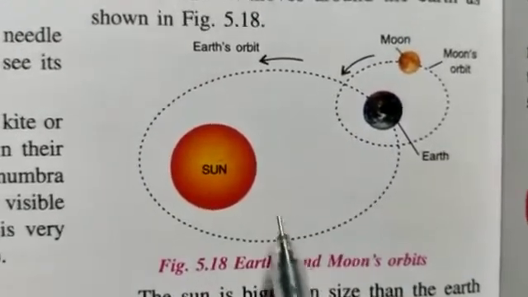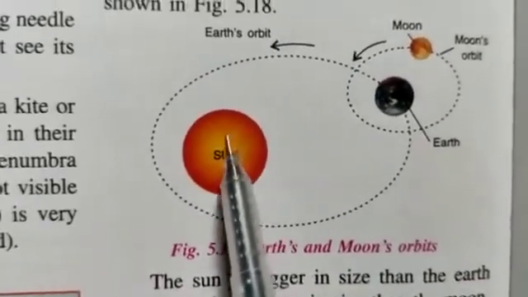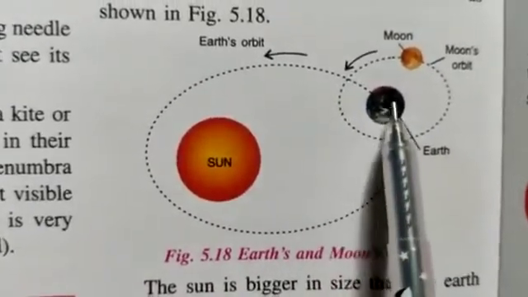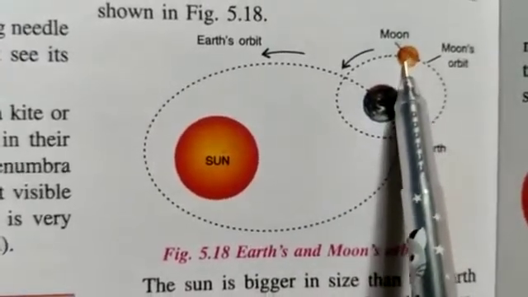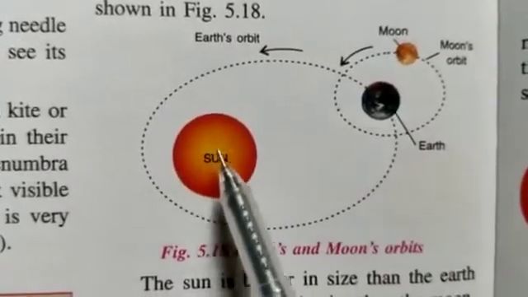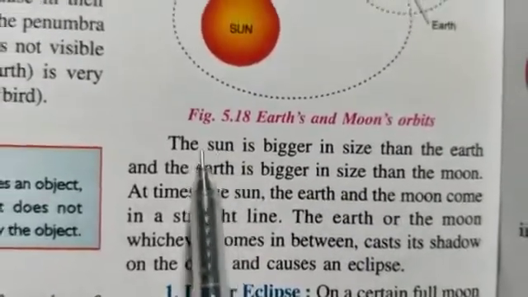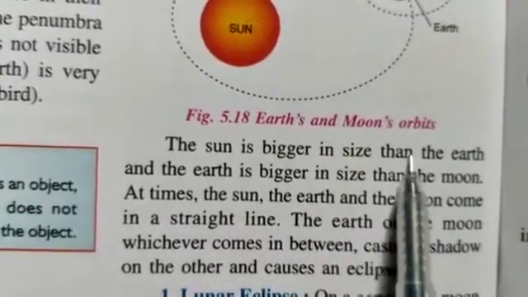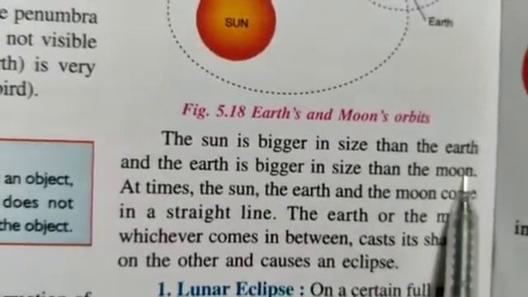Okay children. Now, sun is bigger in size than earth, and earth is bigger in size than moon. So now here the same matter is given. The sun is bigger in size than the earth and the earth is bigger in size than the moon.